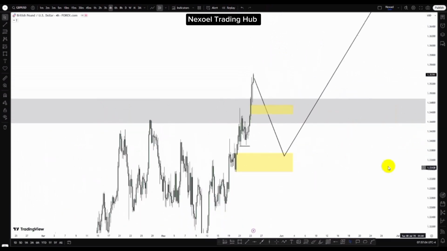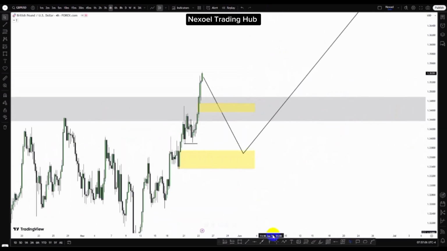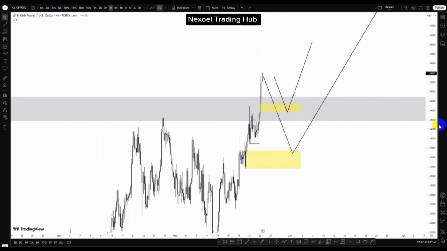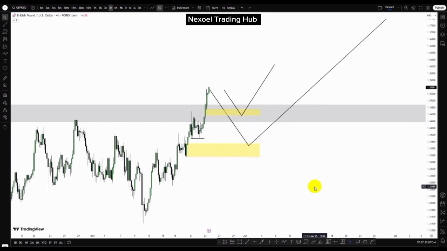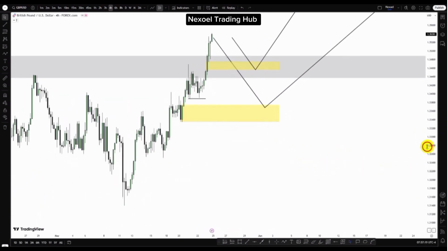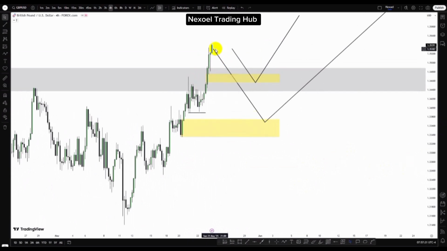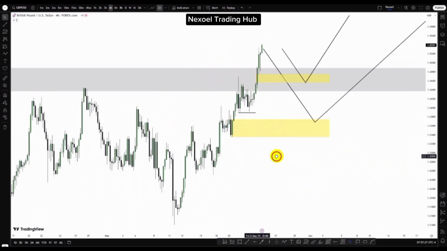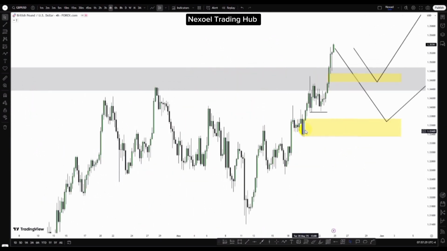So basically in GBPUSD, I have two zones to look out for. The possibility that price may just return to this, and we have the bullish continuation. But when you look at the pairs, GBPUSD has been exhibiting more impulse than the Euro USD. So price may give an impulsive movement to take out the sell side liquidity, mitigating this bullish order block, because this bullish order block actually sponsored the movement that took out this high point.